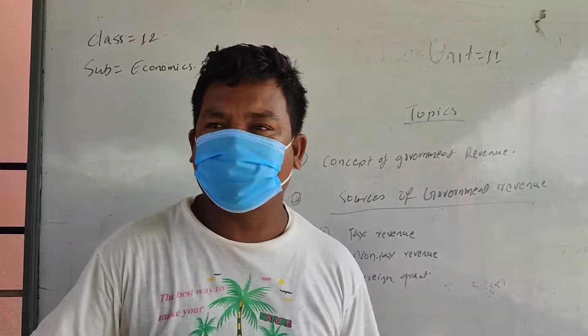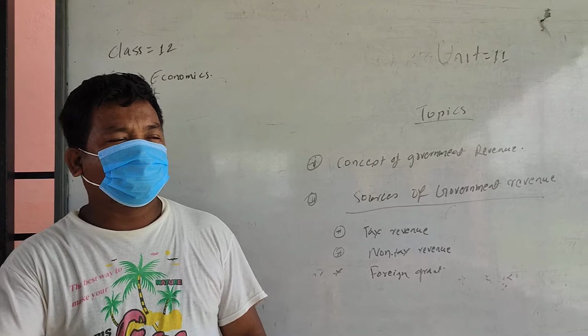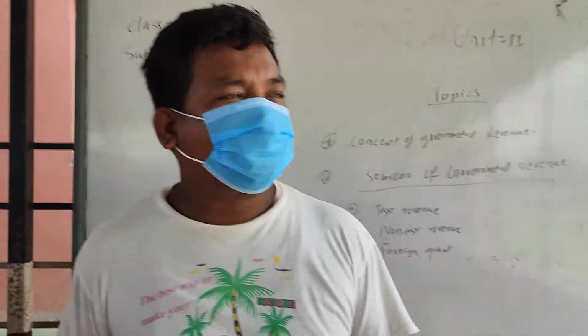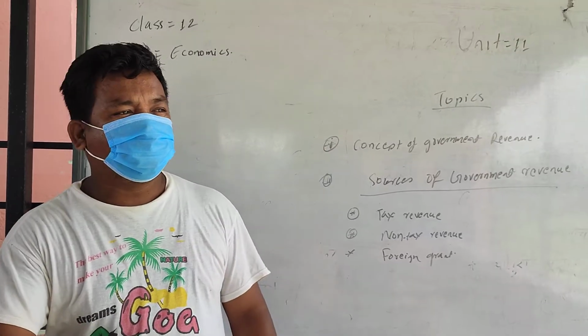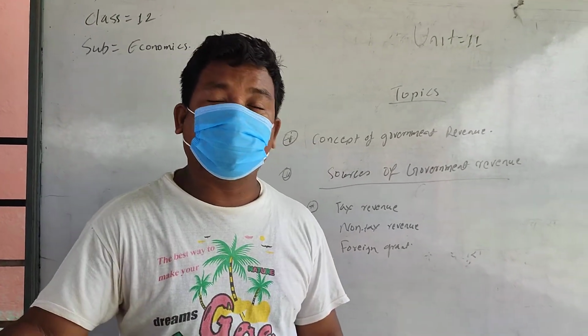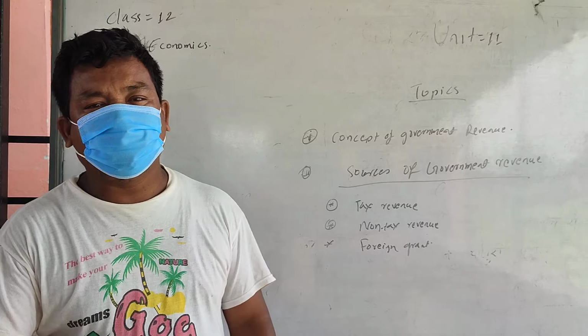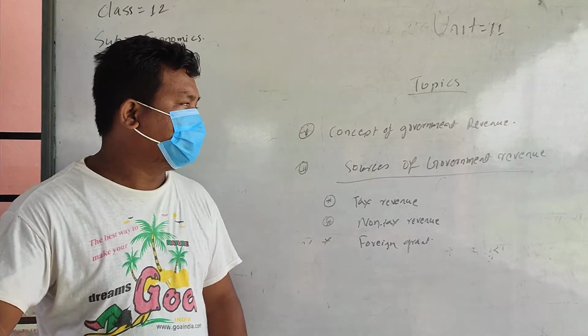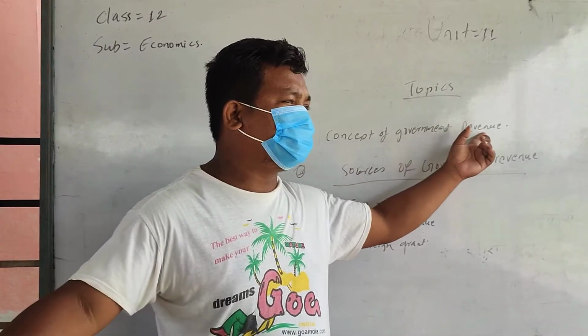It also has to run the administration of the nation. To do all these activities, the government needs some expenditure, or has to make some expenditure. To carry out that expenditure, the government needs some money, some income. The income the government collects to carry out all these activities comes under government revenue.